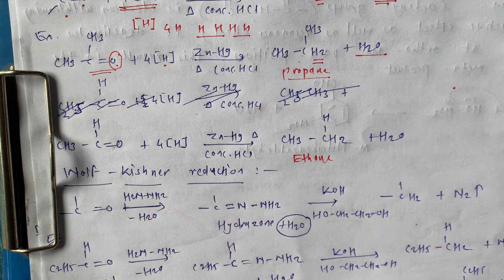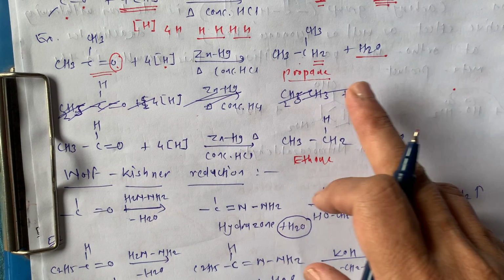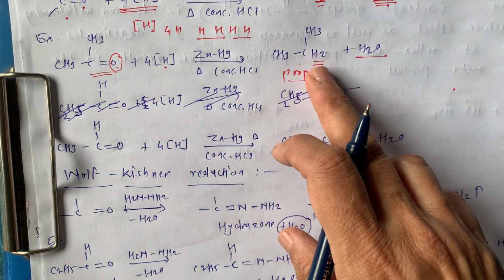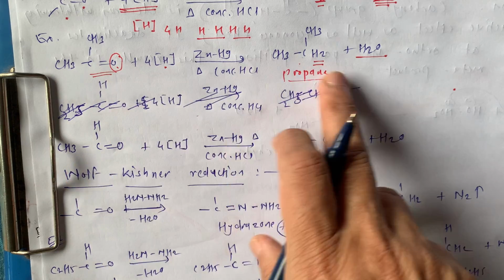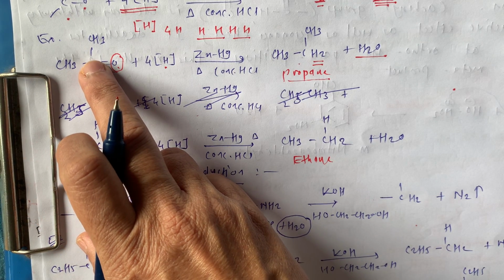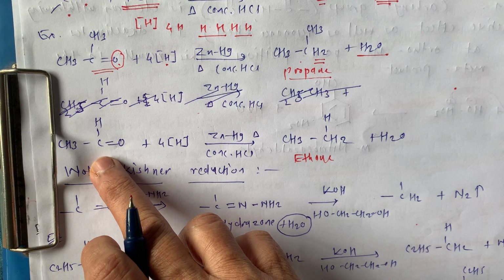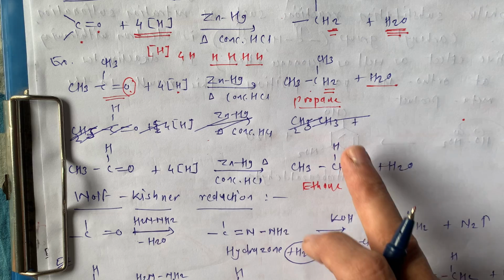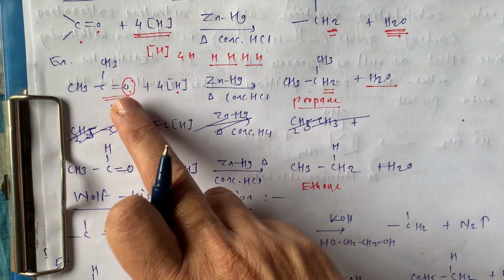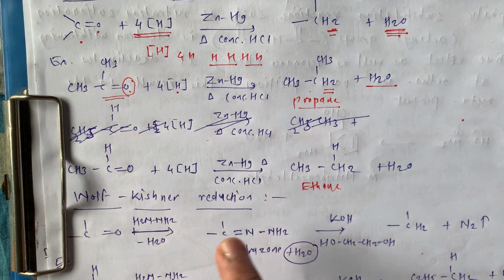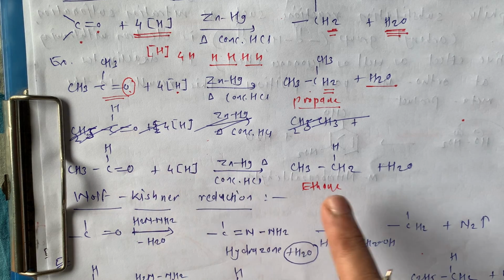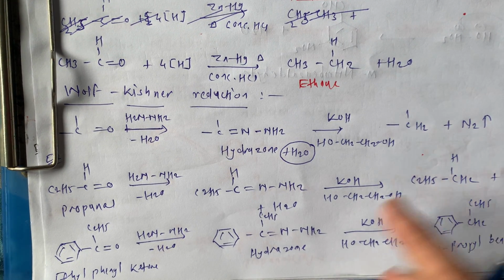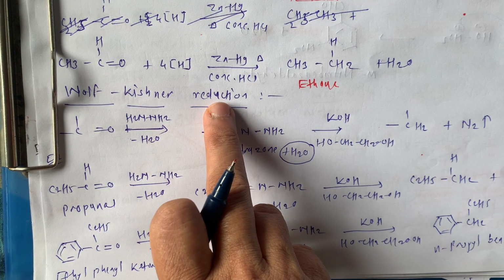So for MCQ type questions we have to know how we get the CH2 methylene and how the product is named according to the starting ketone or starting aldehyde. In the aldehyde there are 2 carbons, while in the ketone there are 3 carbons. So the alkane is higher in the ketone reduction, while for aldehyde reduction we get ethane. Remember this, this is the important one. Now the next one is Wolff-Kishner reduction.